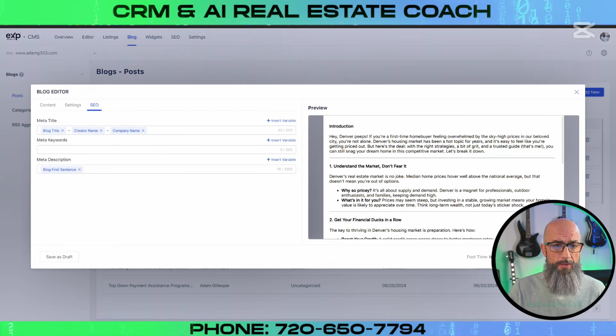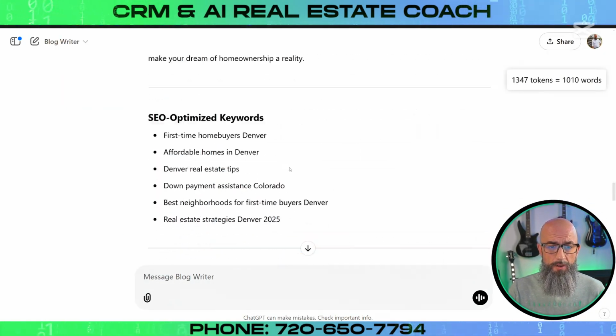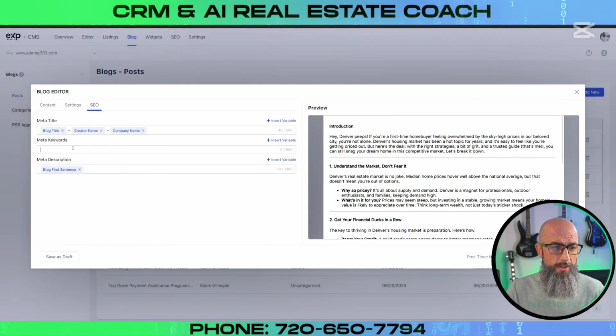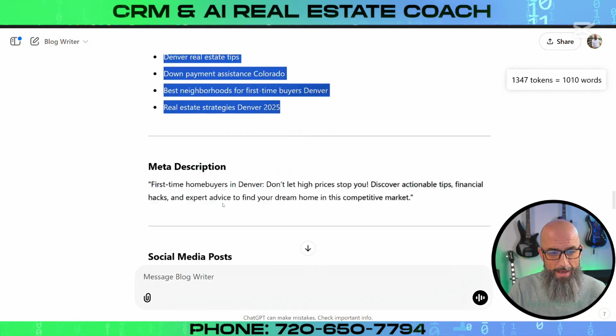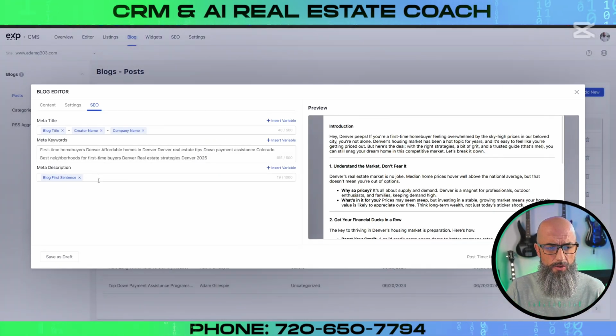Then we can come over here for the SEO. So I jump right back over to ChatGPT. Let's go ahead and grab our SEO optimized keywords real quick. We can just copy those, bring those into Lofty, and then we can go ahead and set that off, jump back over to ChatGPT. Let's go ahead and get our meta description. And if any of this seems short, you can have it expand on there too, very easily.